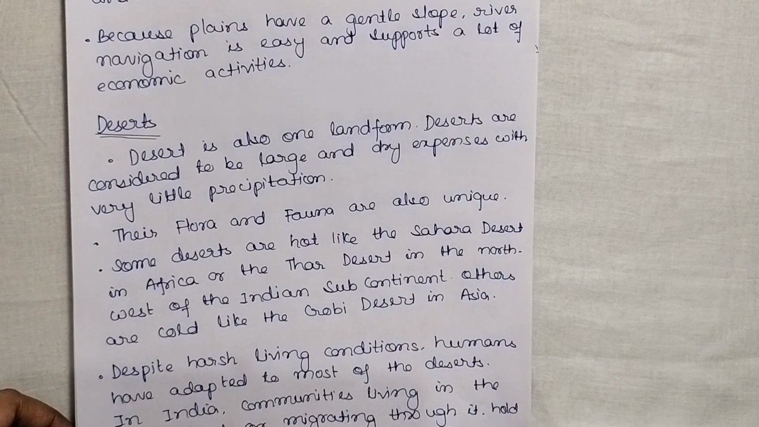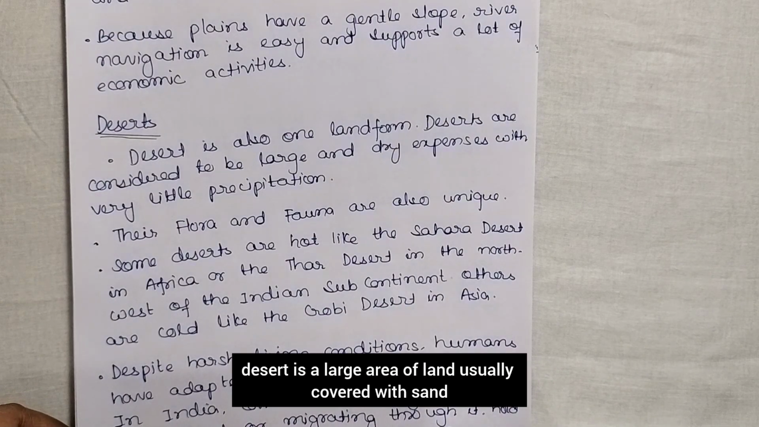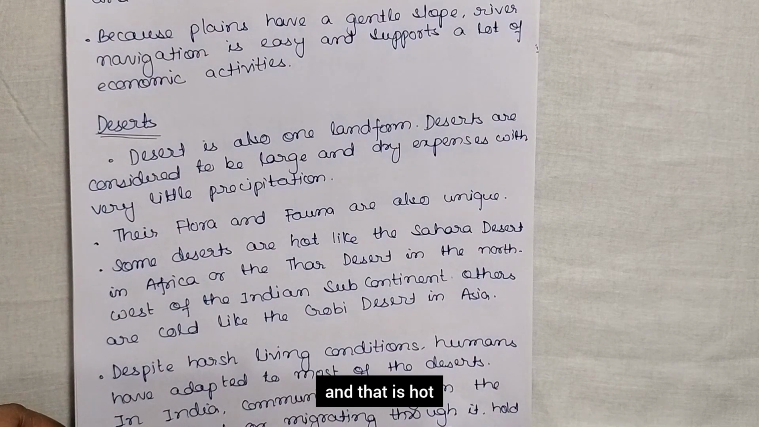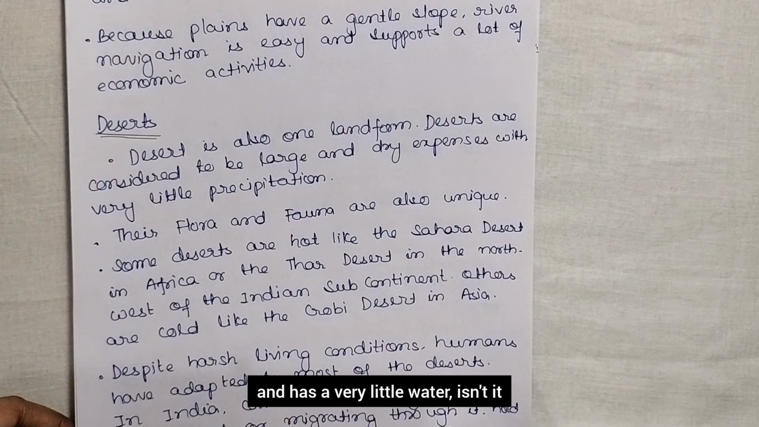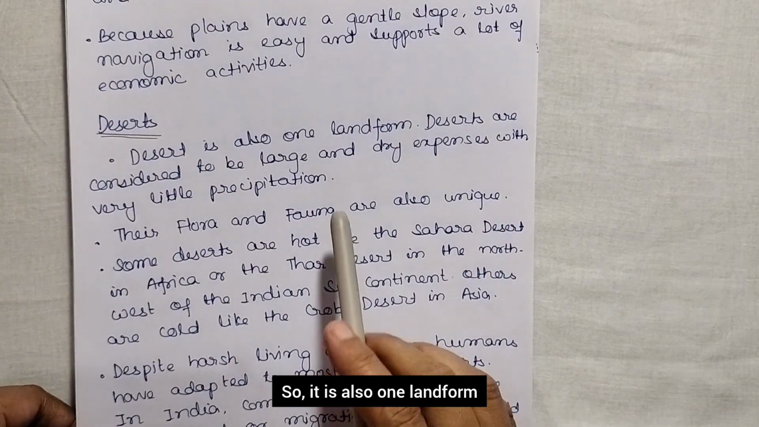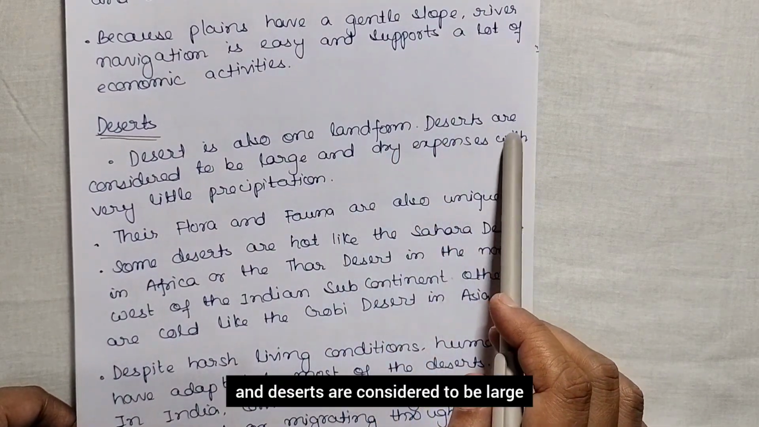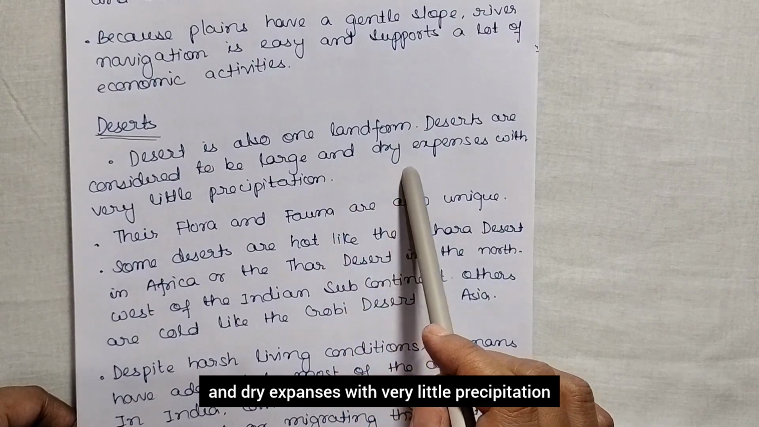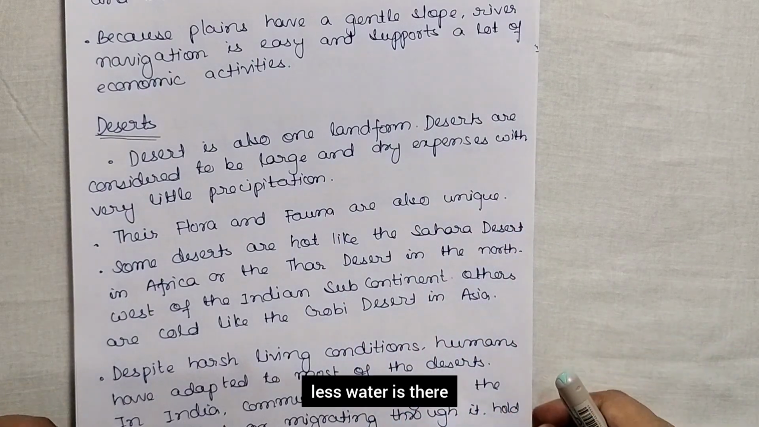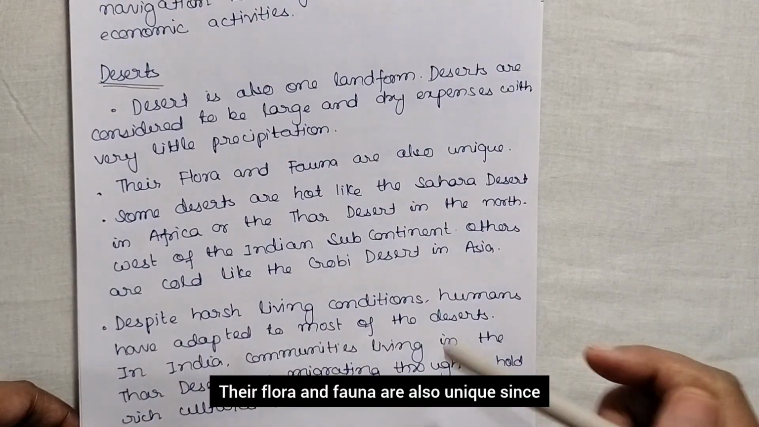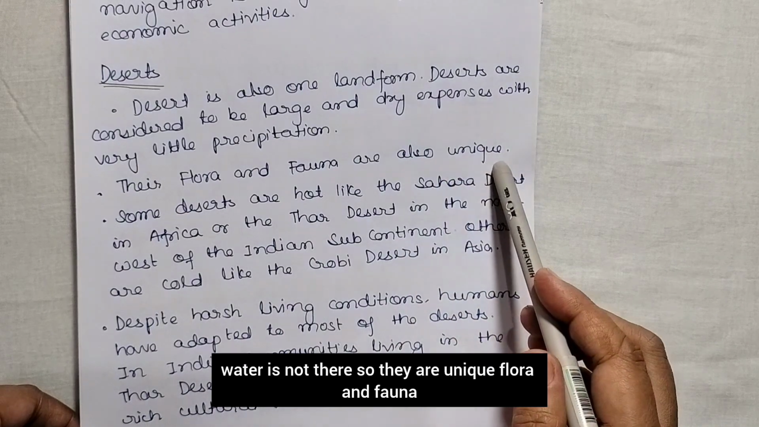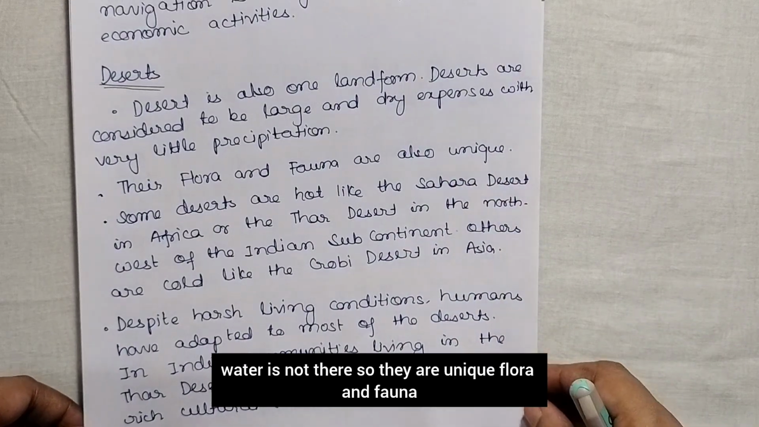A desert is a large area of land usually covered with sand, that is hot and has very little water. So it is also one landform, and deserts are considered to be large and dry expanses with very little precipitation. Less water is there. Their flora and fauna are also unique since water is not there.